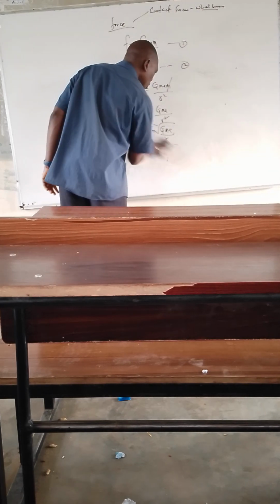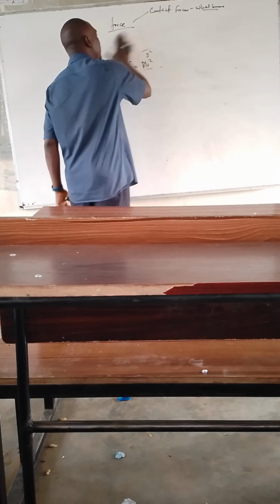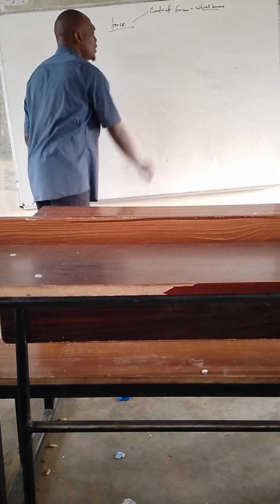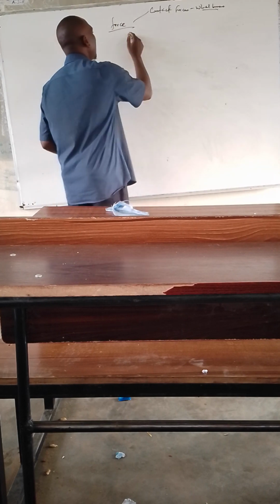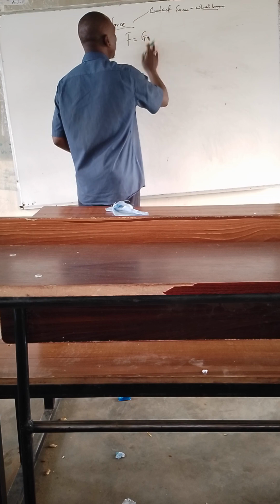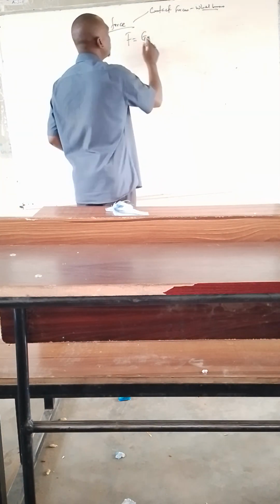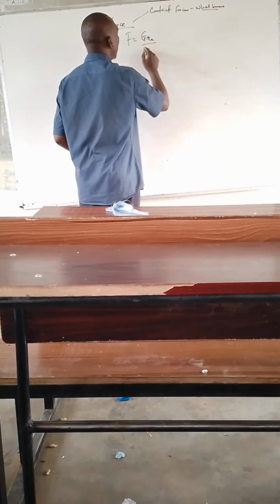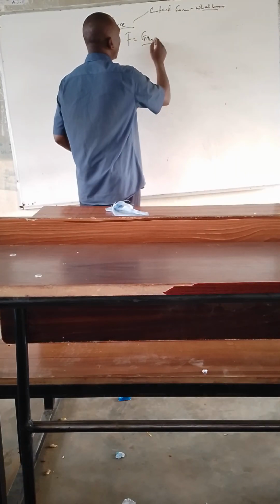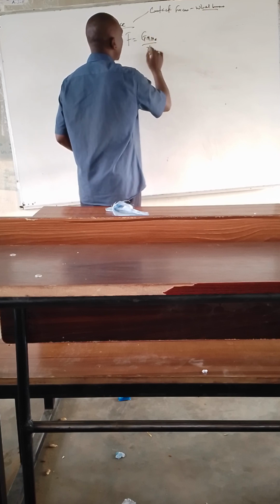And we can also proceed and talk about another formula of how to derive an escape velocity. So the formula also is, we say what now? We say F is equals to G m Me over R squared.